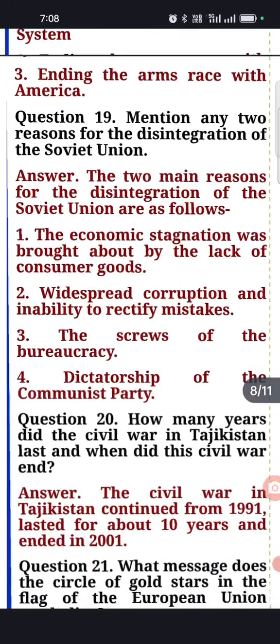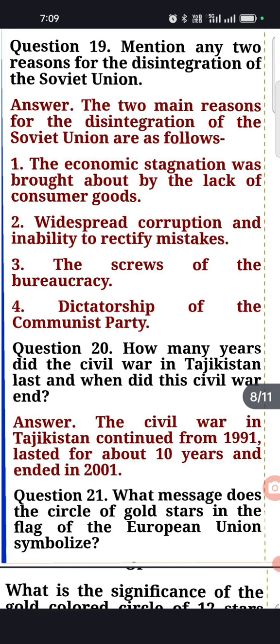Now come to the 19th question. Mention any two reasons for the disintegration of the Soviet Union.